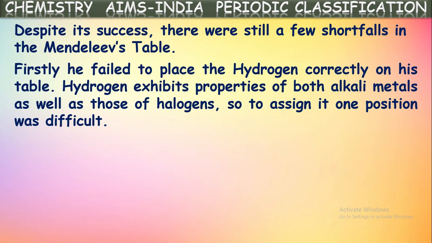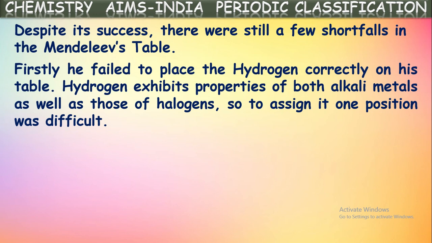The main one is, firstly, he failed to place hydrogen correctly in his periodic table, because hydrogen exhibits properties similar to those of alkali metals as well as those of halogens. Alkali metals means elements present in the first column like lithium, sodium, potassium, rubidium, cesium, francium. So hydrogen exhibits certain properties similar to these alkali metals. So he expected one place for hydrogen in this column, and the same hydrogen exhibits certain properties similar to those of halogens, meaning the seventh column elements.